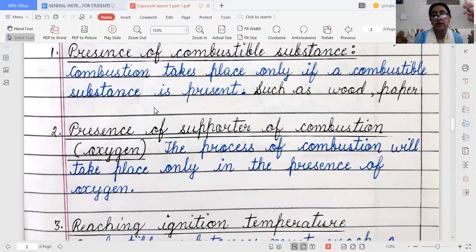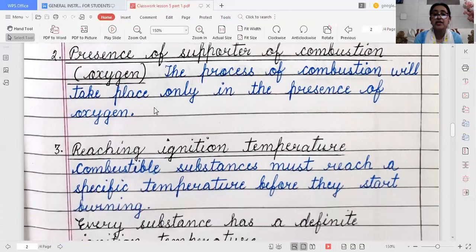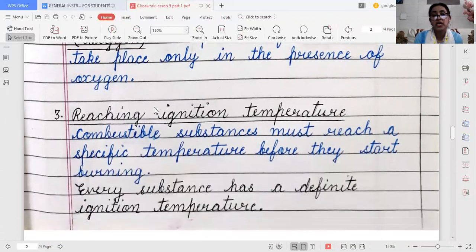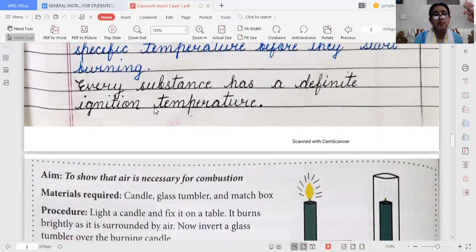Presence of a supporter: we all know oxygen supports burning, so combustion will take place only in the presence of oxygen. Reaching ignition temperature means the combustible substance must attain a specific temperature before it starts burning. Every substance has a definite ignition temperature.